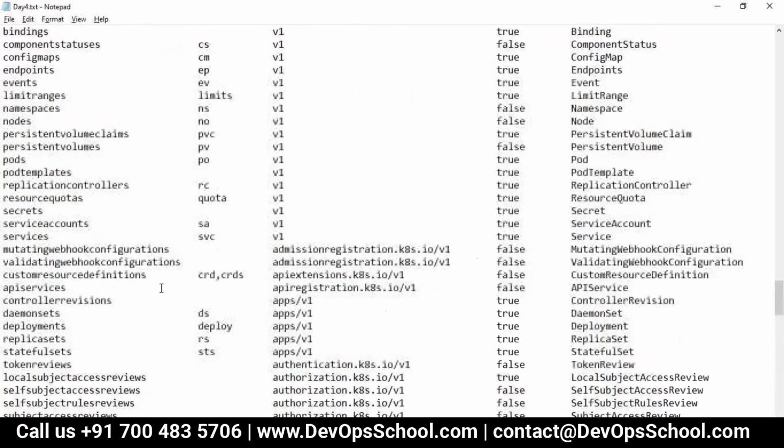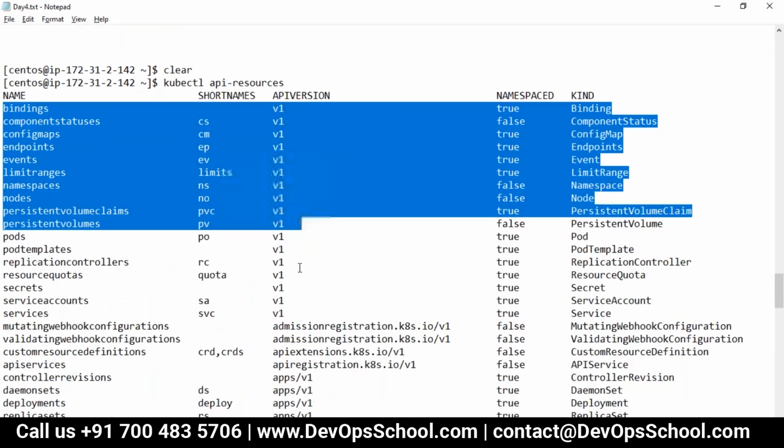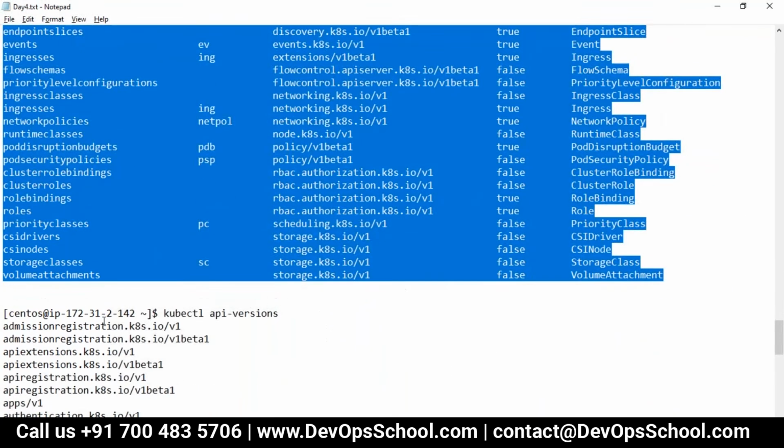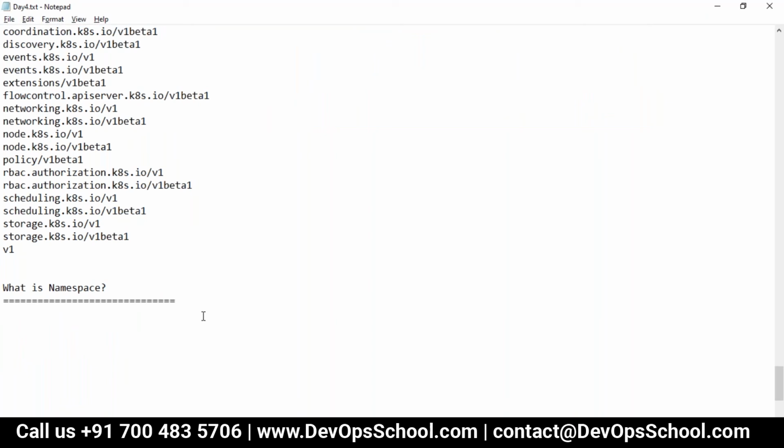So here I asked myself, what is your desire? There are so many desires, with their versions, and one of them is namespace. So what is your desire, guys? We have to start with something, right? First thing I want is a namespace. What is a namespace? I have taught you. Second thing I want, inside a namespace, is a pod. What is a pod? You know that, but how to create a pod, I'll teach you.